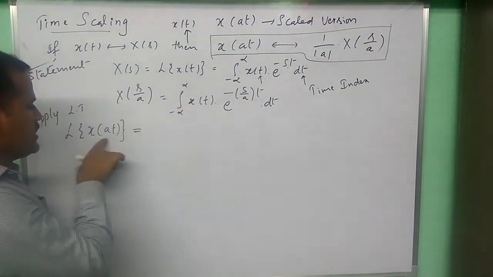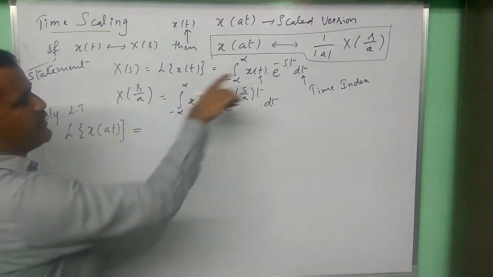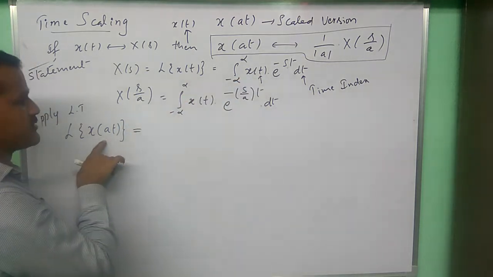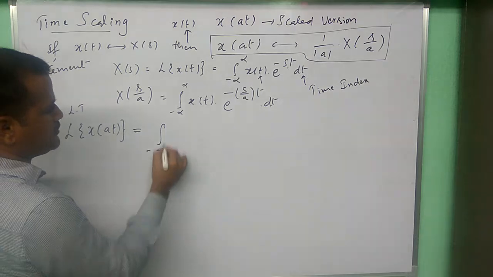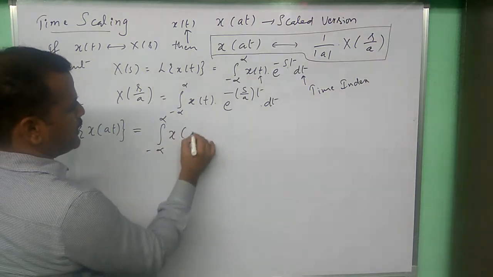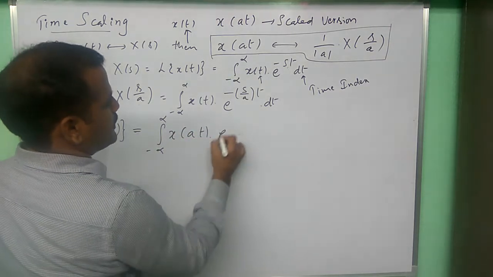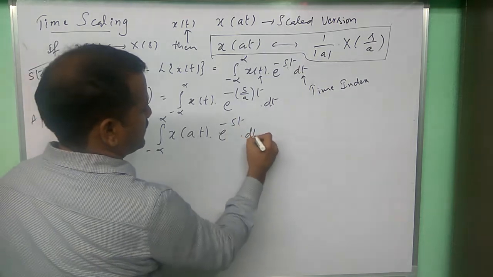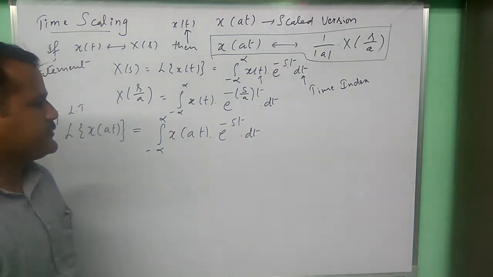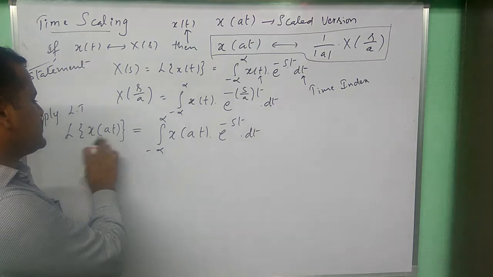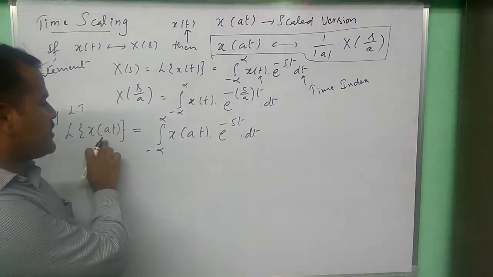We are going to find the Laplace transform for x of at. So here in x of t we are replacing x of at. So minus infinity to plus infinity x of at e power minus st dt. Right. So this is the Laplace transform of this scaled version of the signal x of t.